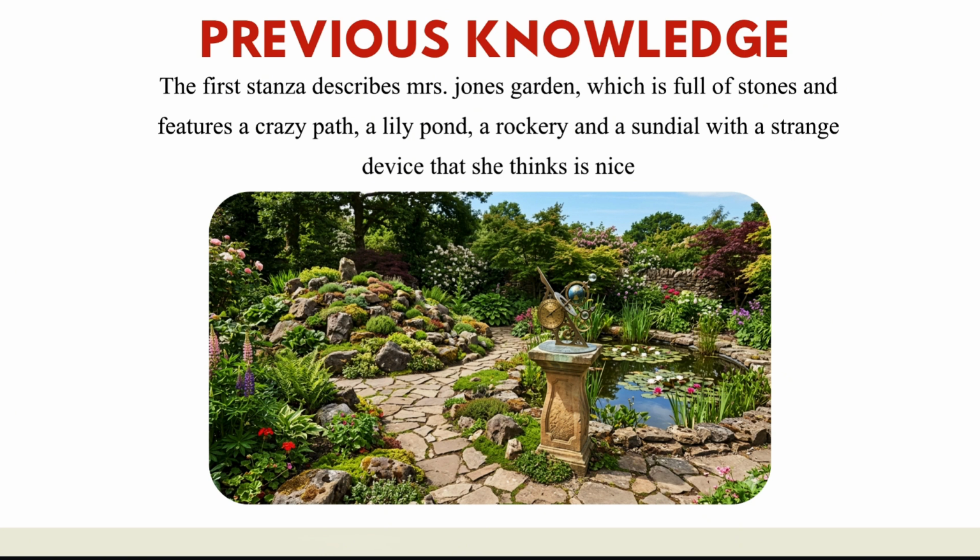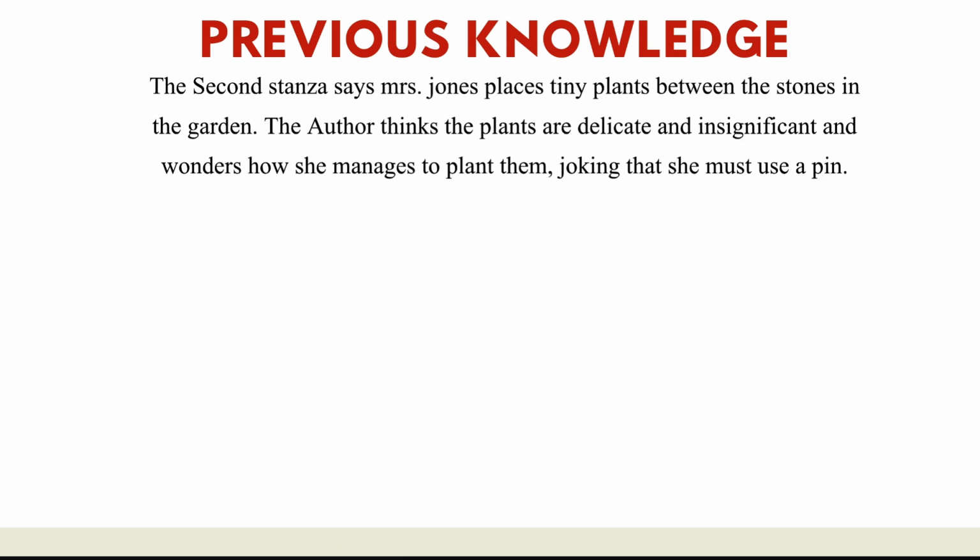Basically, a sundial is a thing which is used to measure the time, or to see the time with the help of the sun. Yes, this kind of method was used in previous generations, with a strange device that he thinks is nice. So this is actually a beautiful thing. Aren't you thinking that keeping such historical things in your garden will make the value of the garden so high? Okay, so basically this is a picture of a sundial and a beautiful garden that Mrs. Jones has.